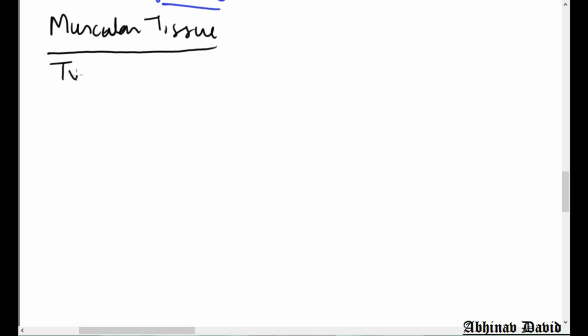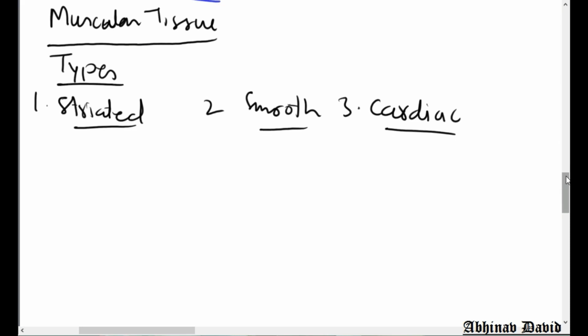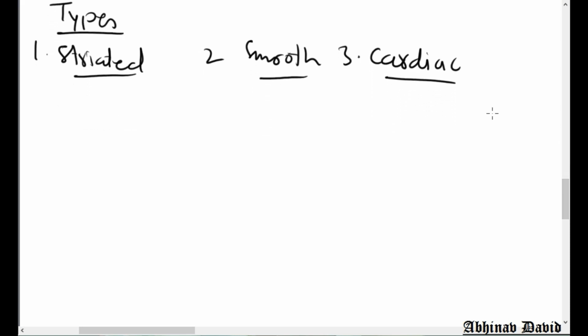Now let us discuss the different types of muscular tissue. Depending upon their structure and function, there are three types of muscular tissue. Number one is striated, number two is smooth, and number three is cardiac. Now let us discuss them one by one, and then we will study them separately and see what is given in the NCERT. So let us discuss the striated ones.